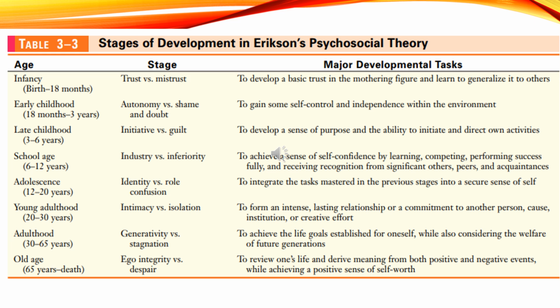The fourth stage is industry versus inferiority. The range of years is 6 to 12 years, the school age. At this stage, children begin formal education and are exposed to structured learning and social environments. They learn to read, write, solve problems, and work with others. They start comparing themselves to peers and develop a sense of competence through achievement in school, sports, and hobbies.